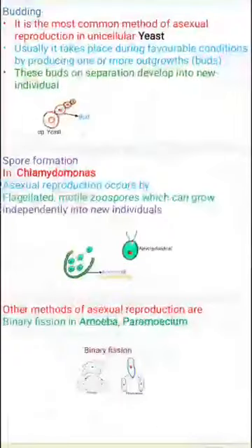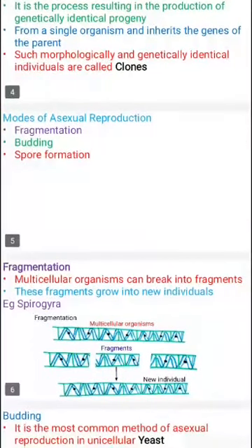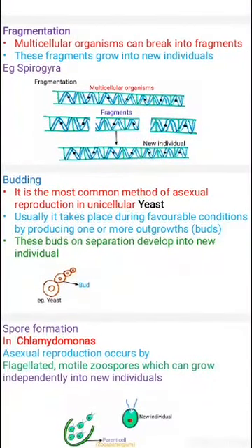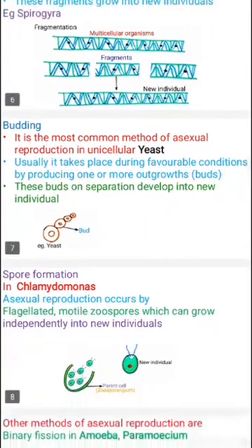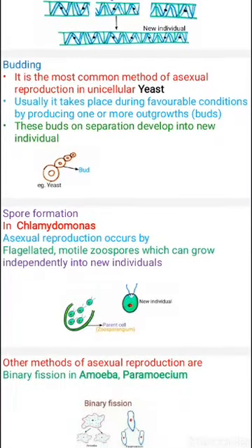So in asexual reproduction, we studied three modes: fragmentation, budding, and spore formation. In fragmentation, the organism gets fragmented and each fragment develops into a new individual. An example is Spirogyra. In budding, small buds develop as an outgrowth on the parent, and this bud, after detaching, develops into a new individual. An example is yeast.